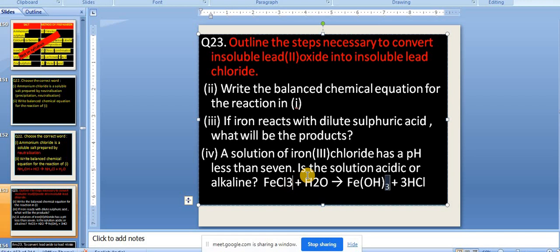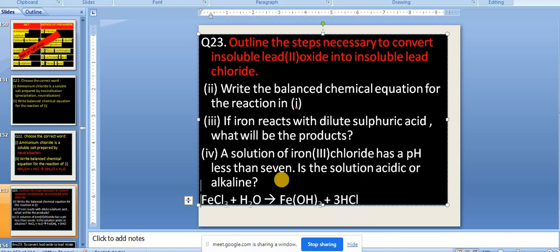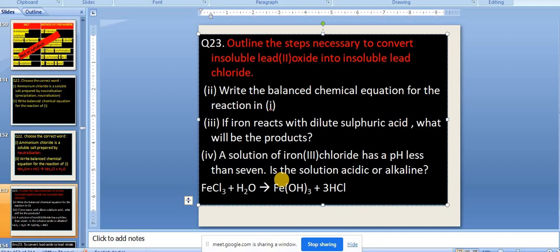Yes or no? Now can you tell me, HCl is a strong acid or strong base? Yeah, right answer. HCl is a strong acid. And what about Fe(OH)3? Is that a strong base or weak base? Weak base. So overall the pH would be less than 7. That's how to solve it. This type of question can be solved using hydrolysis of salt. You have to add water to the salt.